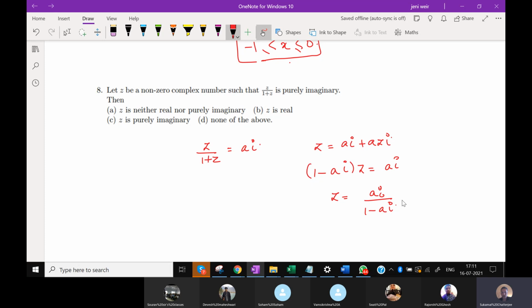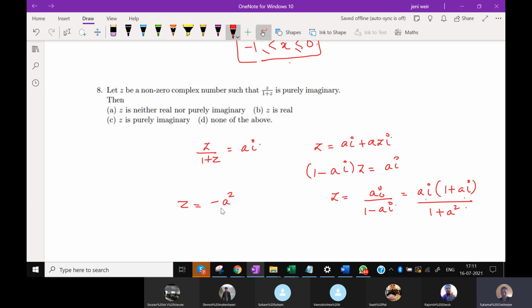So this will be ai into (1 plus ai) by (1 minus a square i square), so that would be 1 plus a square. ai into ai would be a square i square, which would be minus a square.